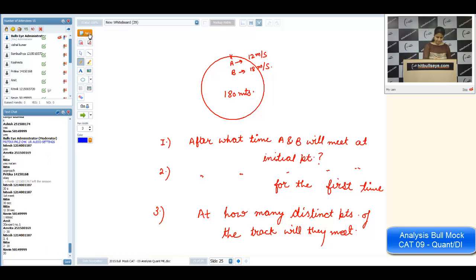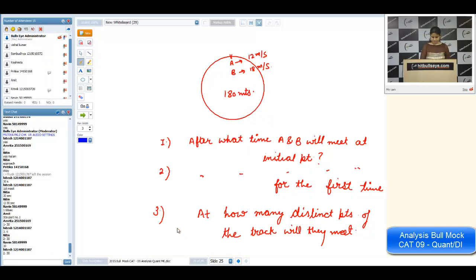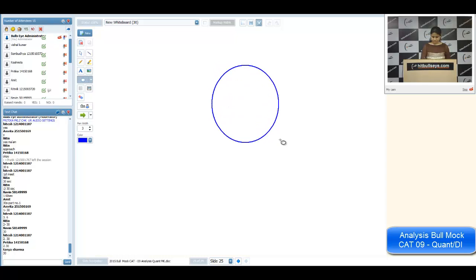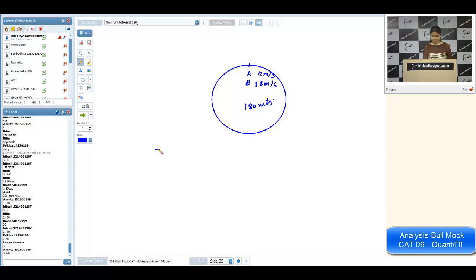That is the initial point. Two persons are standing here. They are moving with the speed of 12 meter per second and 18 meter per second, and the track length I took was 180 meters. Now, I'm taking the very first part. What was the first part? After what time will they meet at the initial point for the first time? The smallest time I want to know.